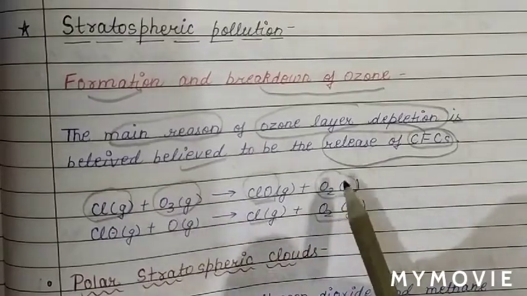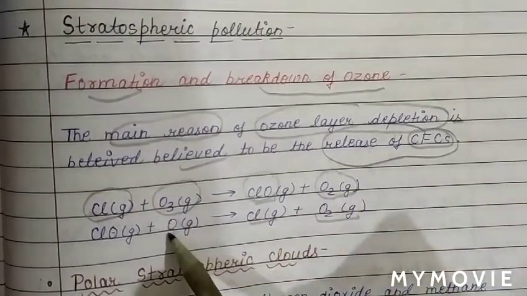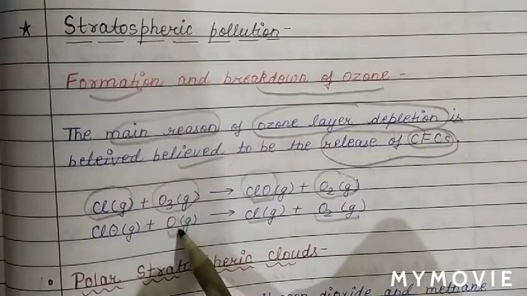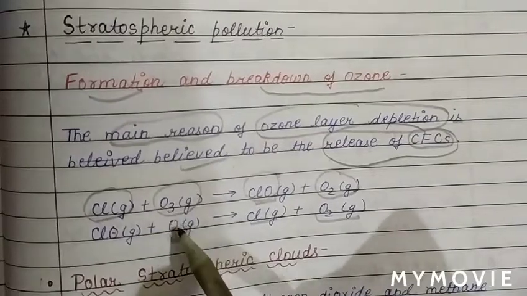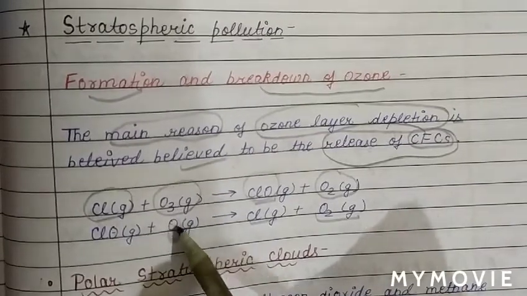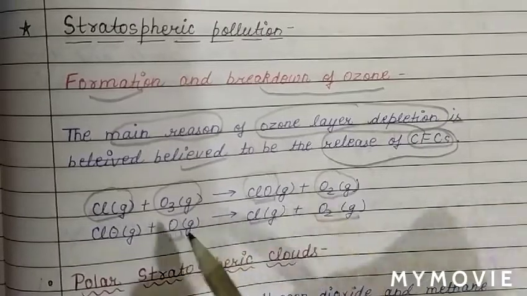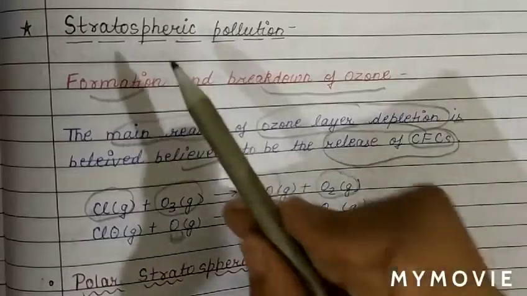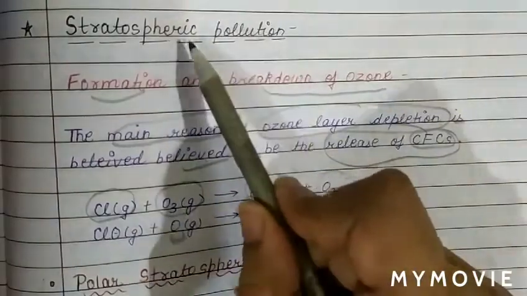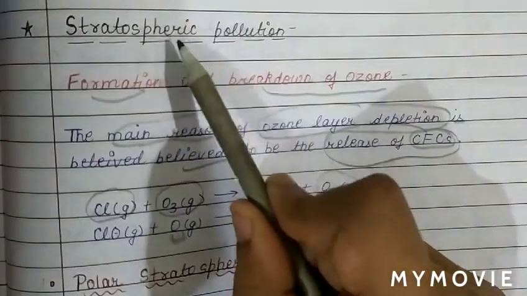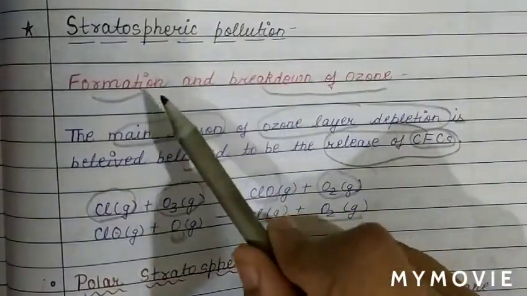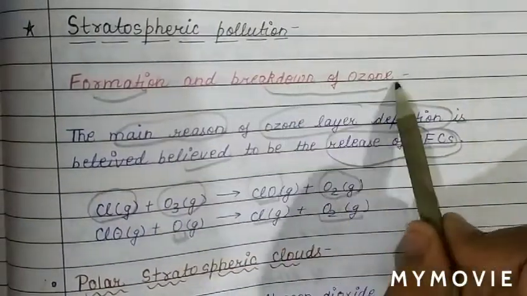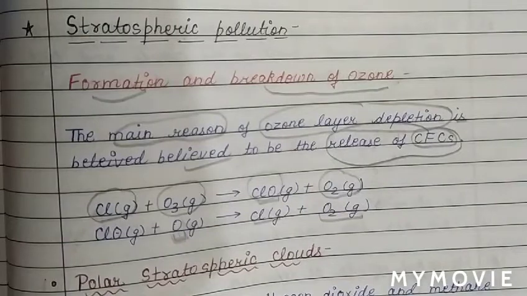O3 changes into O2, then the nascent oxygen formed from the ozone again changes into O2. So these reactions take place in the stratospheric region. Therefore, it comes under the category of stratospheric pollution.